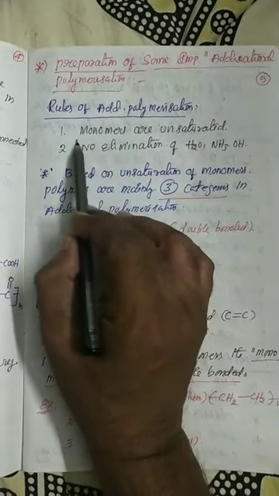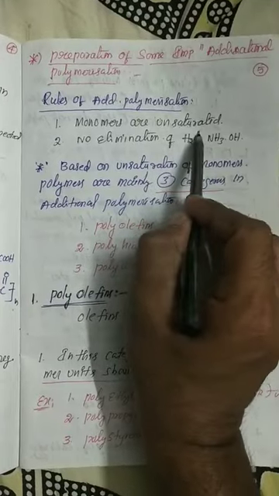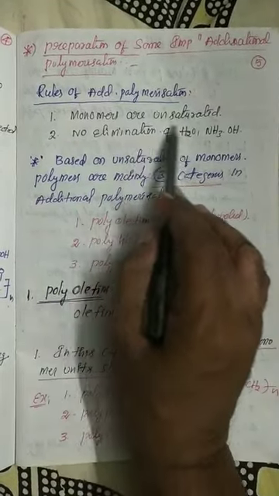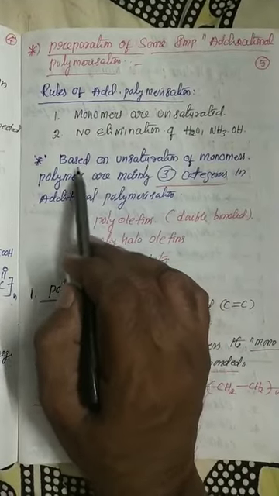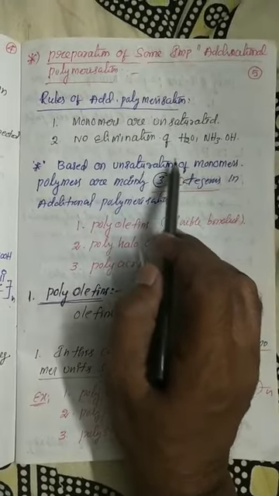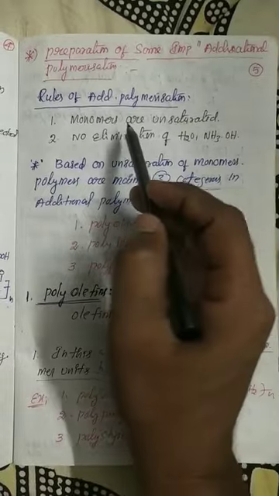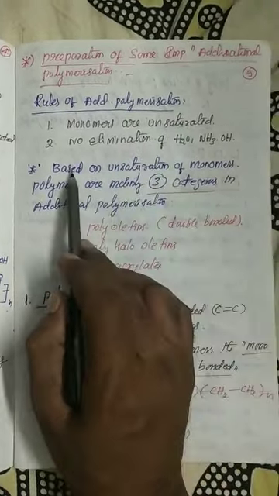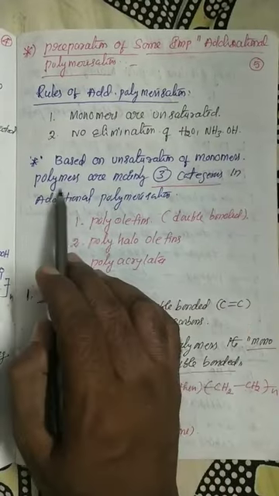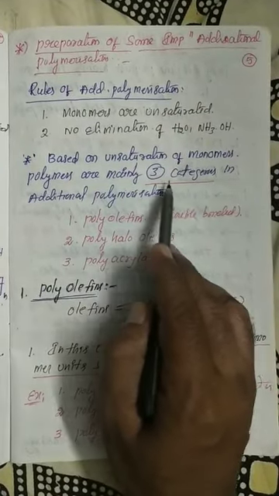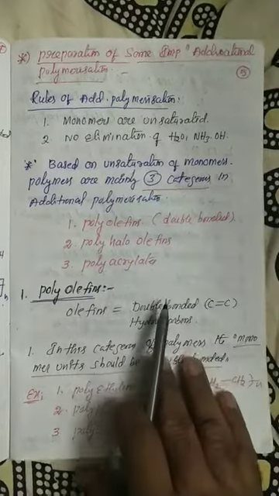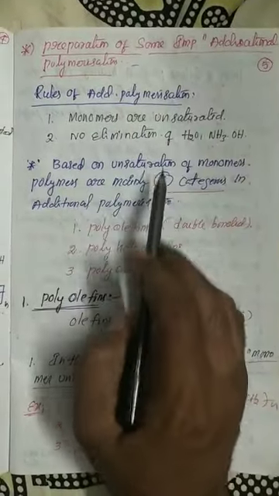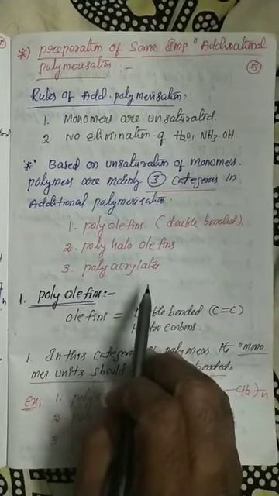Number one is that the monomers are unsaturated. So my dear students, based on unsaturation, any polymer prepared through addition polymerization, the monomers are compulsorily unsaturated. So based on unsaturation of the monomers, polymers are mainly in three categories. This is the most important point. In the entire addition polymerization, three different categories of polymers are there.